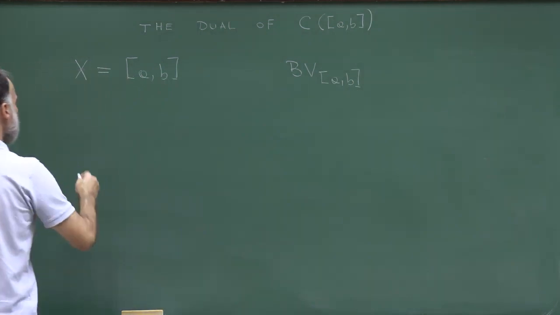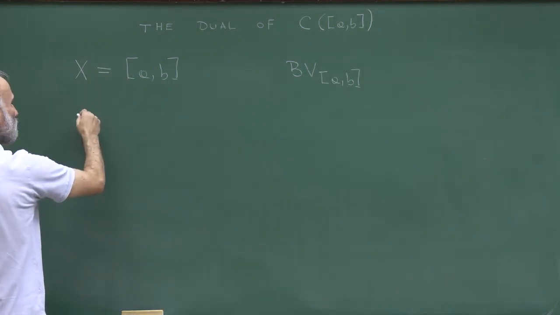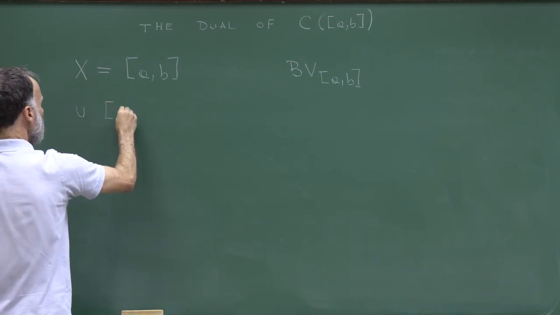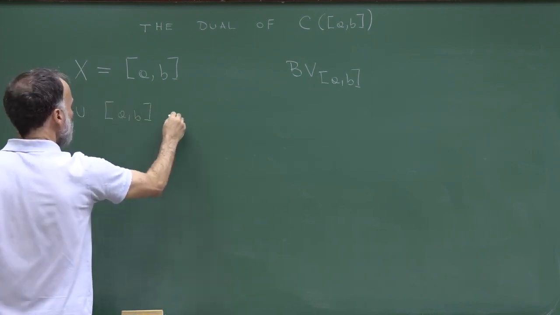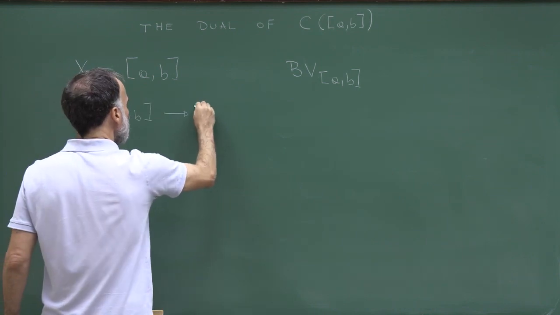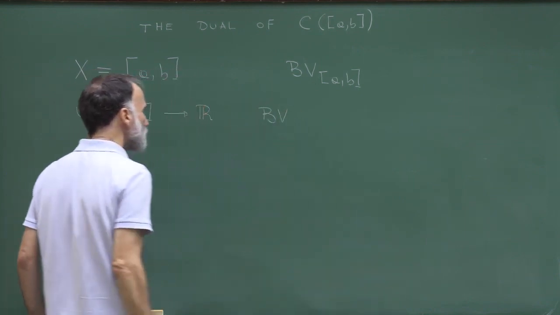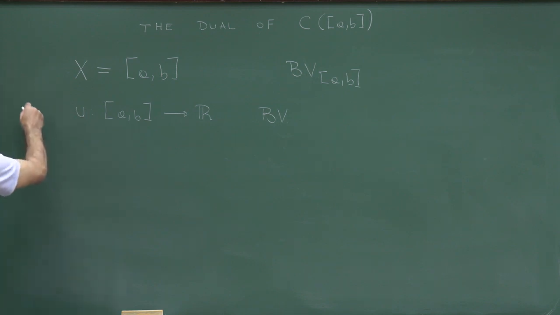So a function u from [a,b] to R will be said to be of bounded variation if, so this is a definition, the following holds.